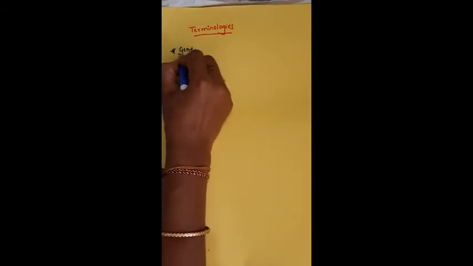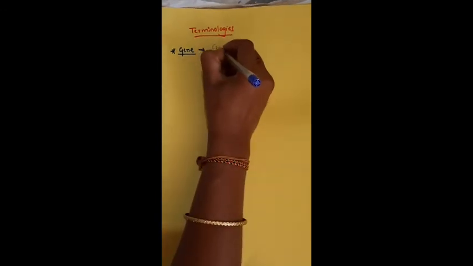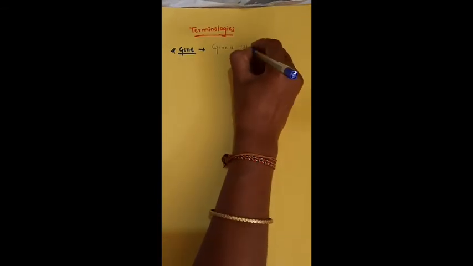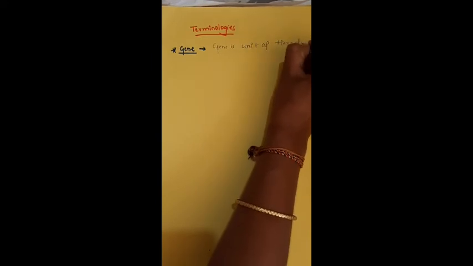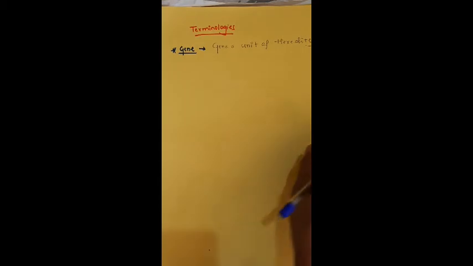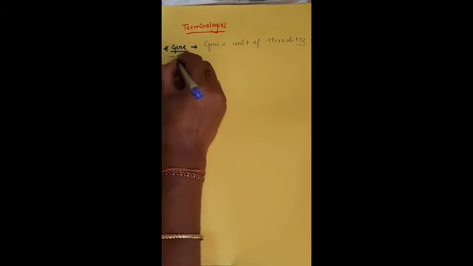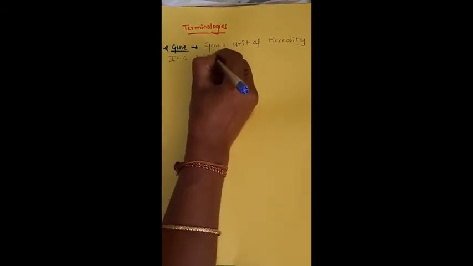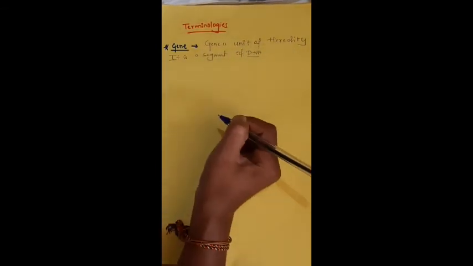Okay, first you have to understand what is gene. Gene is a unit of heredity, or we can say it is a segment of DNA. It is a segment of DNA which codes for a protein.